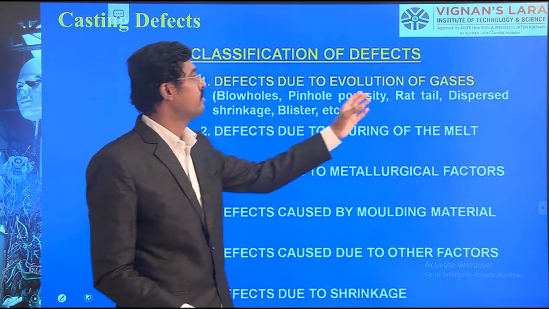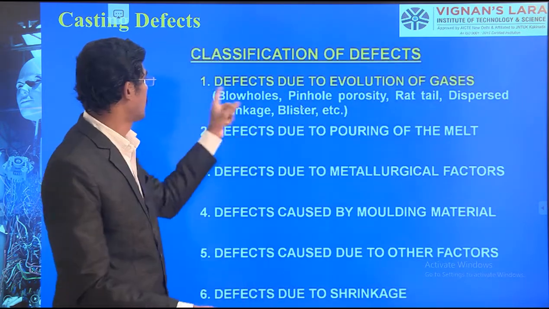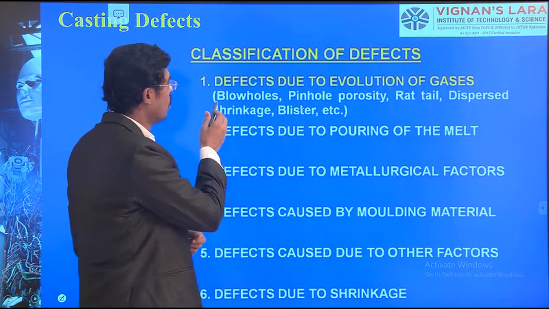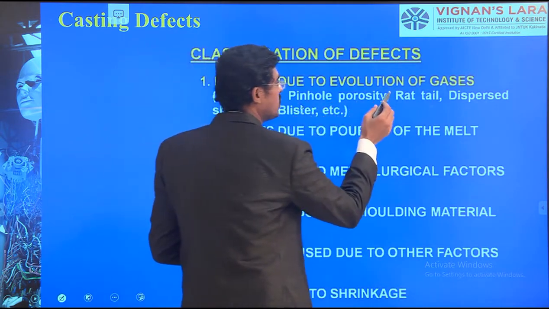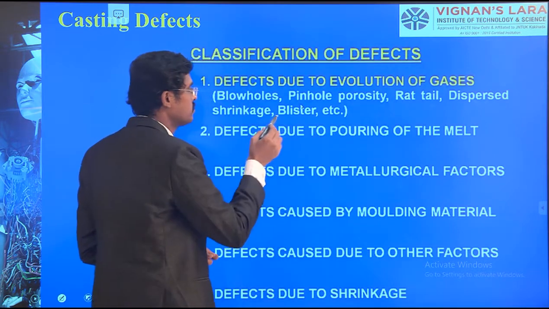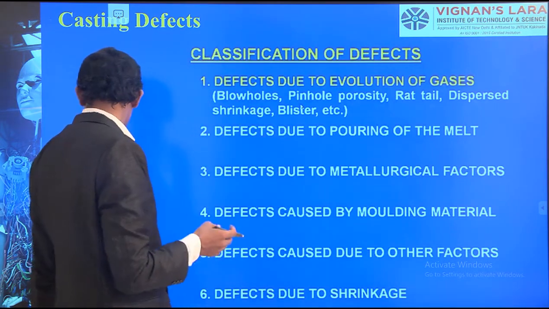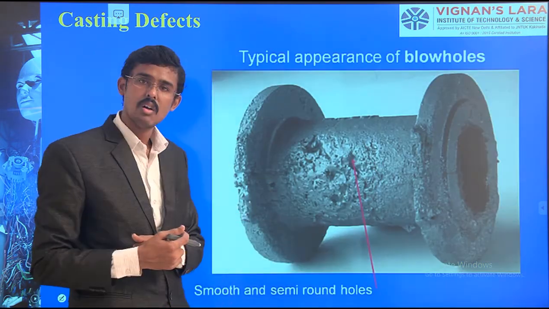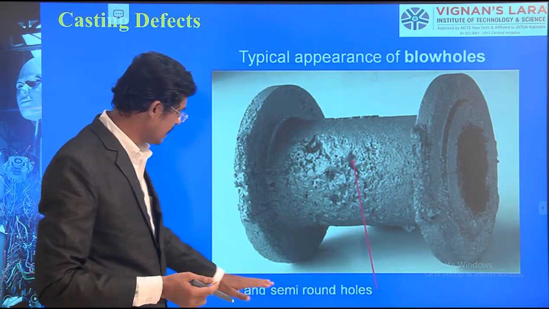Defects due to evolution of gases. I have taken this as number 1. Under this we have blowholes, pinholes, porosity, rat tail, dispersed shrinkages, and blister. Now, number 1, we will see about the blowholes. The appearance of blowholes is smooth and semi-rounded holes.